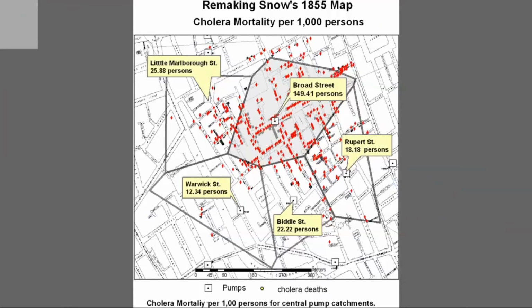So per 1,000 people, they had about 150 people sick. So it's a lot of people getting sick with cholera. And then he used that to see what do these people have in common. And he realized that they were all using the same well. So he had the government remove that well handle. And so the people of the area were able to be healthy because John Snow used geographic data to figure that out.